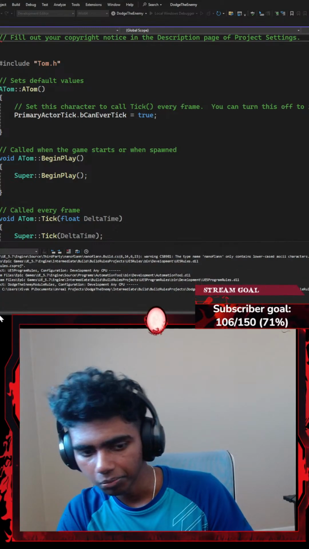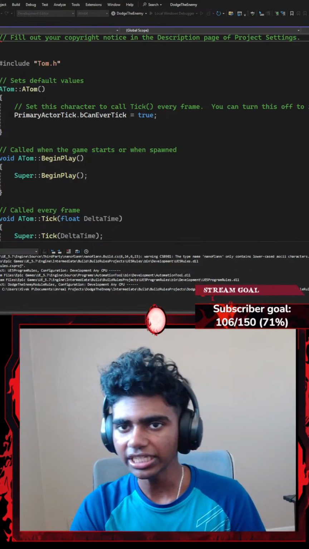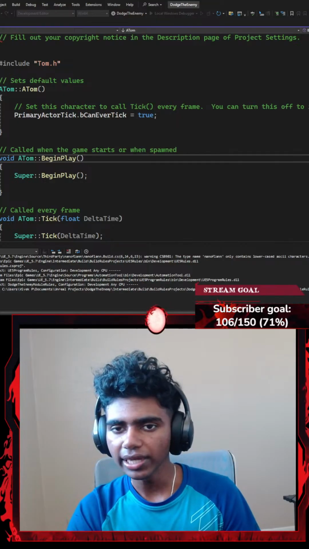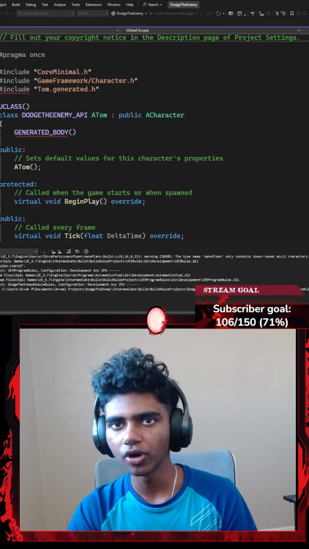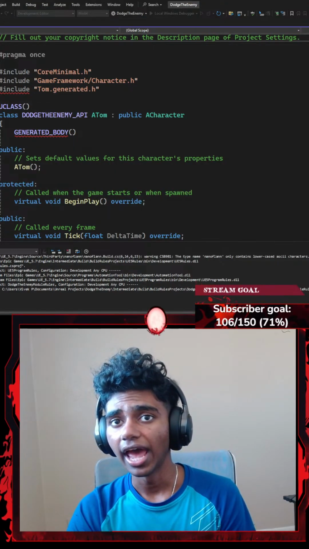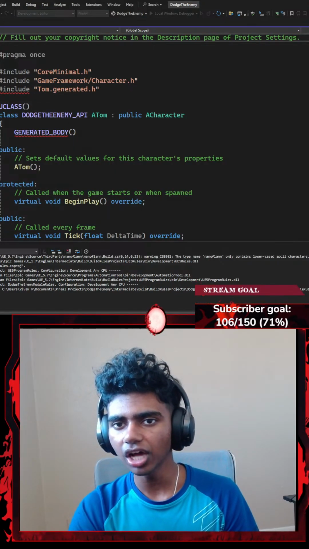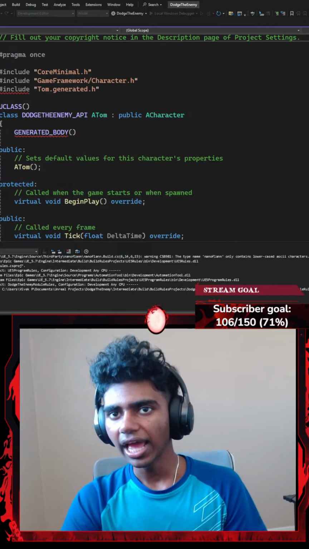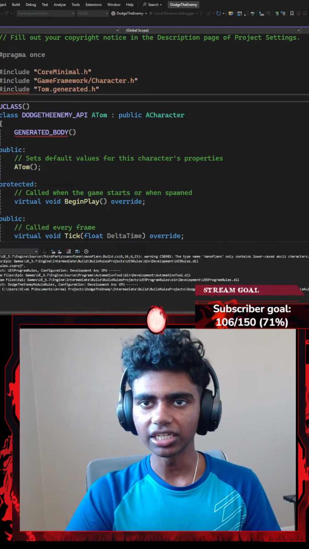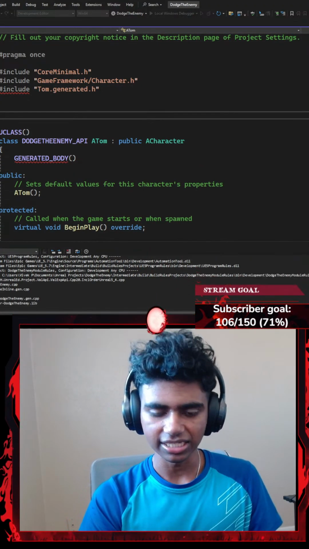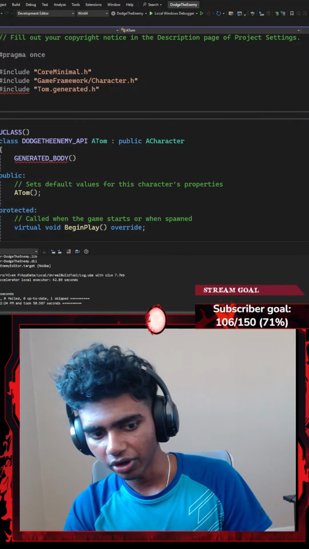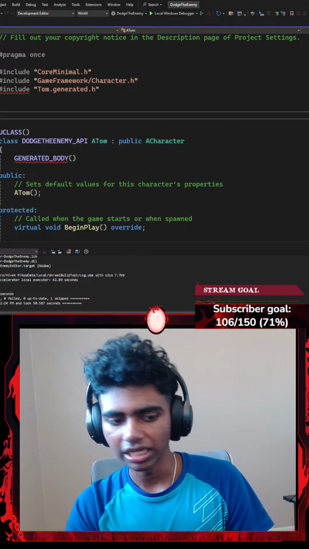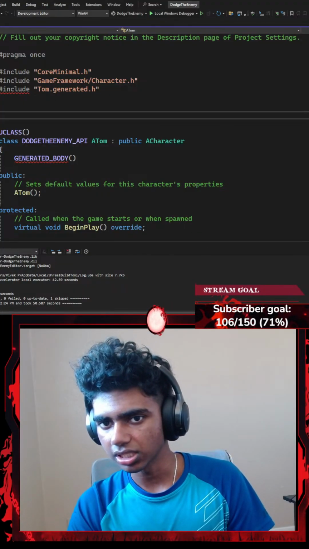It shouldn't take that long to build. While it's building, since I'm gonna be adding my movement logic, I'm gonna go to my header file for my Tom, the Tom.h file, and create or declare a few empty classes. There we go, it's done building. 49.30 seconds.